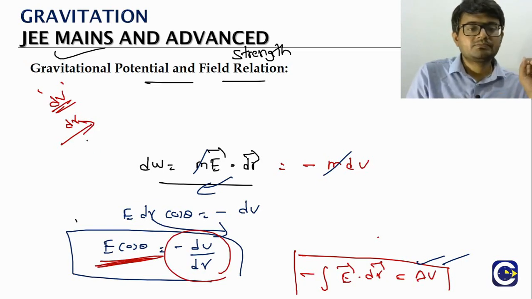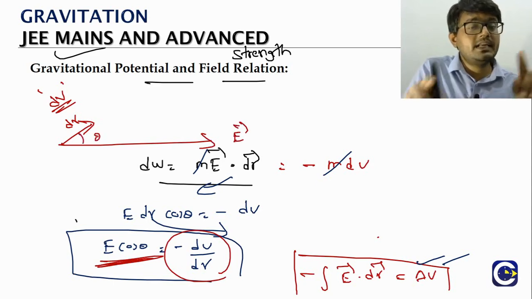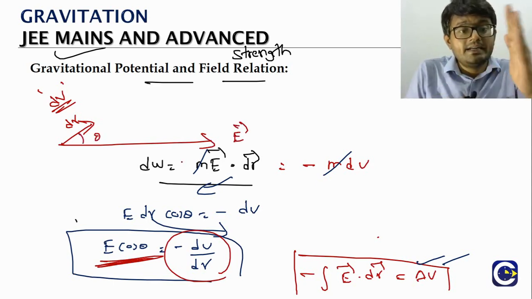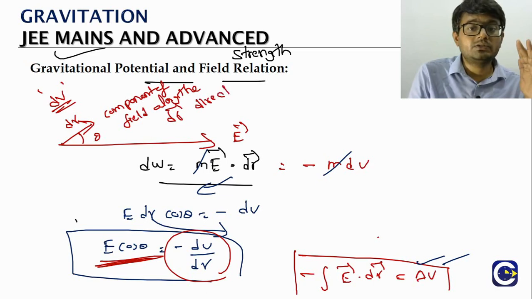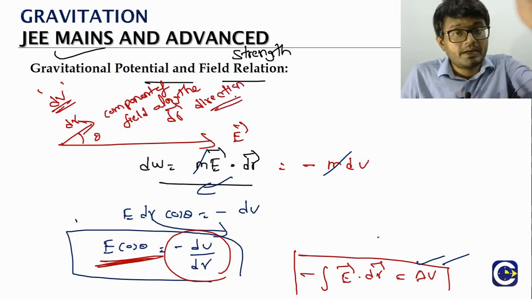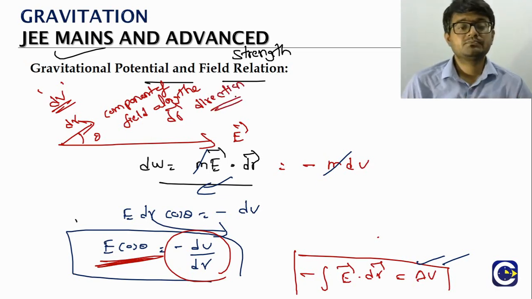Think of it. Here, let's say E is along this direction. Theta is the angle between E bar and dr bar. So E cos theta is the component of the field along the dr bar direction.